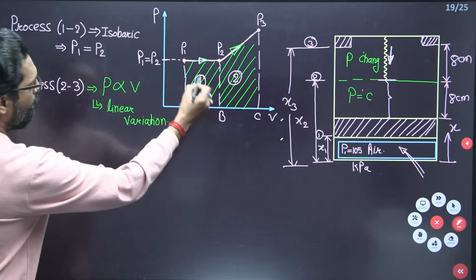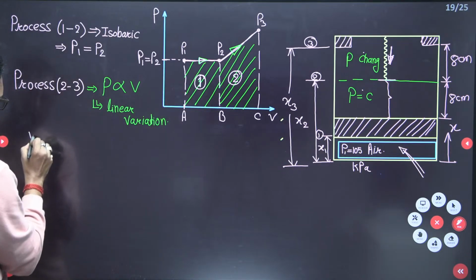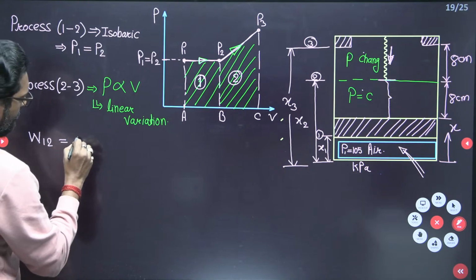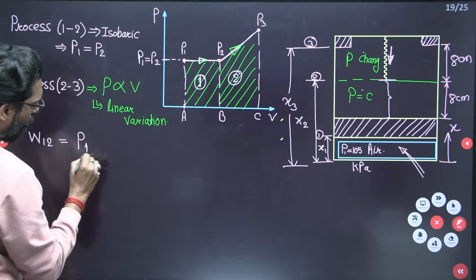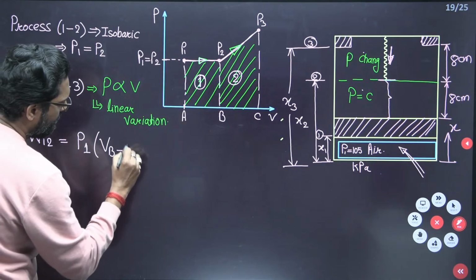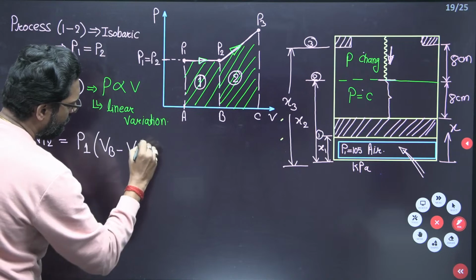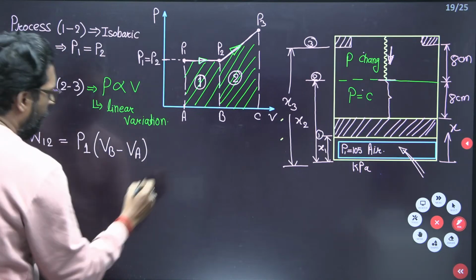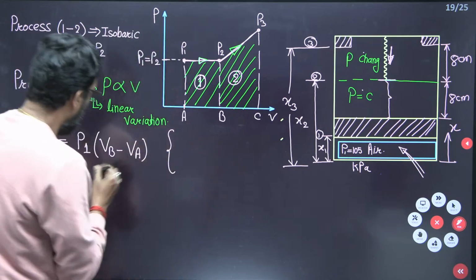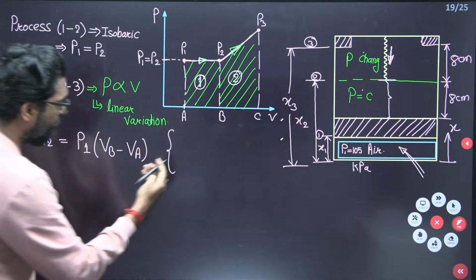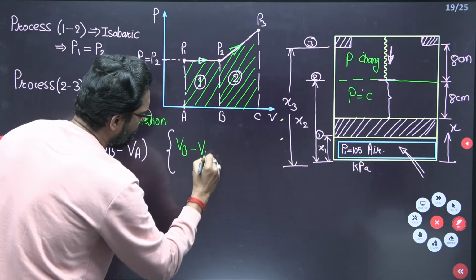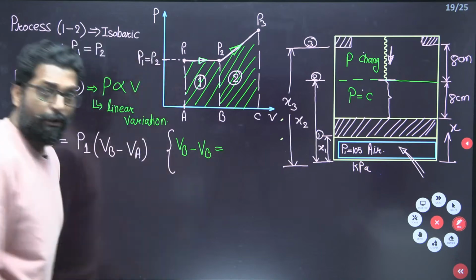So, if you find work 1 to 2, what is that? Pressure into change in volume. What is the volume? VB minus VA. Yes or not? Now, my dear, see this one. What is VB minus VA? P1 you have. What is VB minus VA, change in volume? So what is the change in volume? Volume is what?